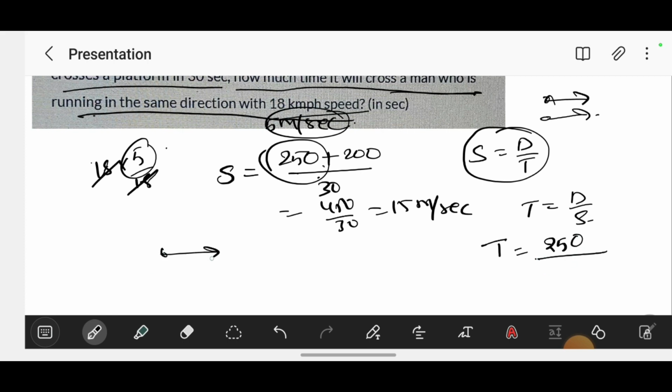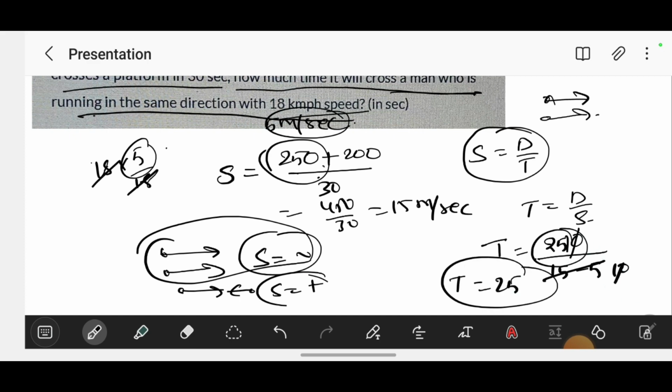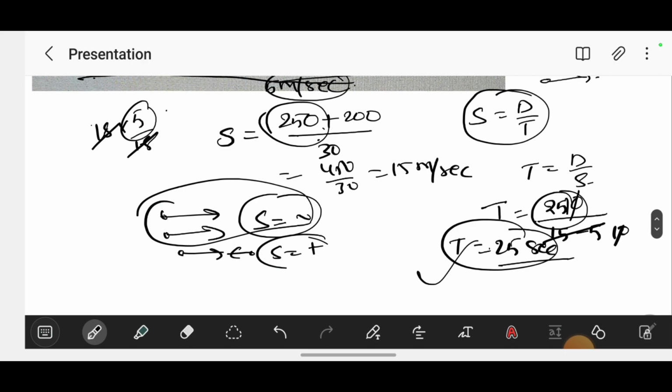When they are going in the same direction, the speed is the difference between them, and when they are going in the opposite direction, the speed is the addition between them. Here they are going in the same direction, so the speed is the difference: 15 minus 5 is 10. So t equals 250 by 10, that means 25 seconds is the time required for the train to cross that man. Okay, 25 seconds. This is the answer, guys.